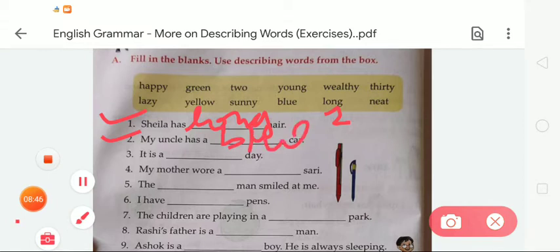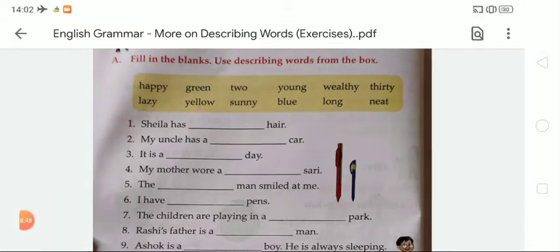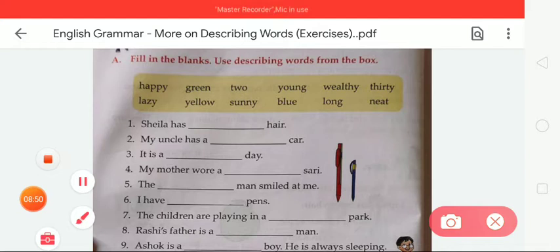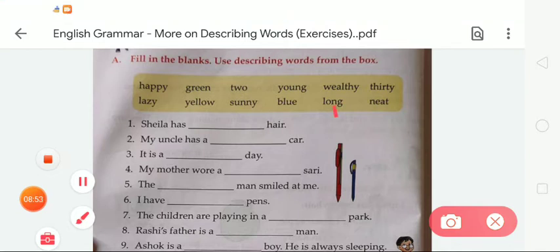B-L-U-E, blue. My uncle has a blue car. Okay, my uncle has a blue car. In number 1 we have to write long. In number 2 we have to write blue. In third, it is a dash day. Which type of day? So we have to write here sunny day. Okay, we have to write here sunny.